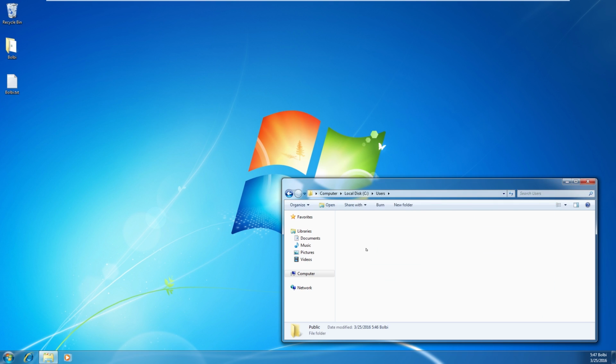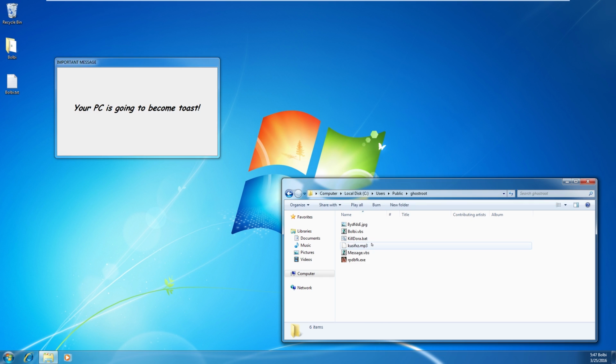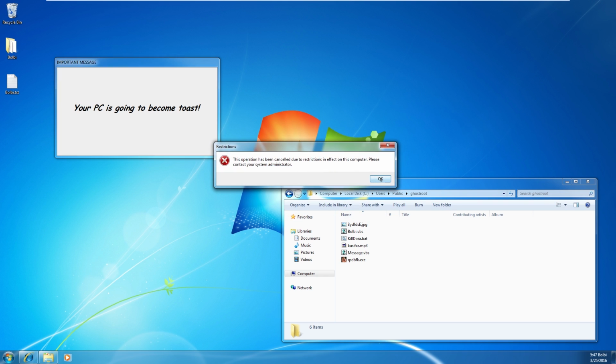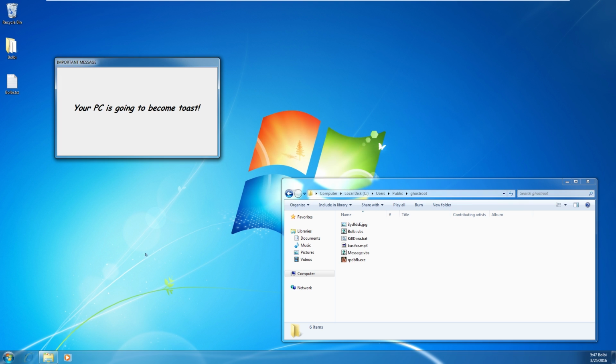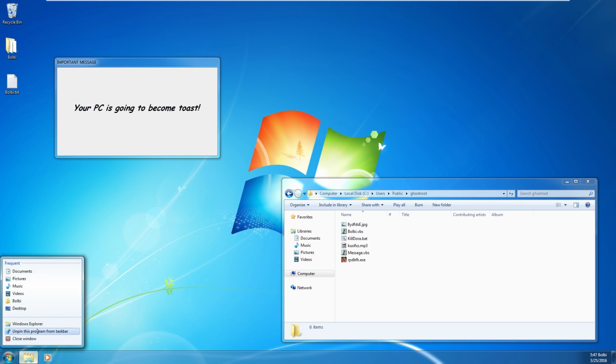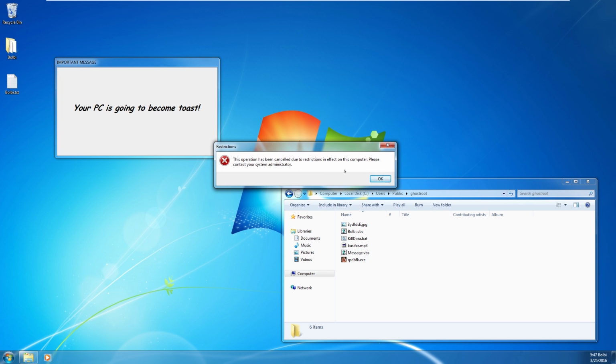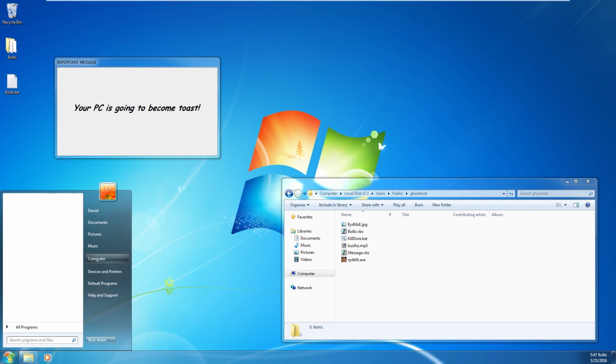If we go and look at that folder again, we should see more stuff downloaded. There we go. So now we got an important message: your PC is going to become toast. That sounds kind of dire. I'll try to run Internet Explorer and it's not allowed and deleted, so we'll go ahead and remove that link. I believe, yeah, same thing happens if you try to run the Explorer shell. Go ahead and remove that link too.